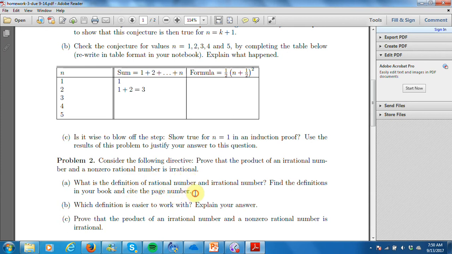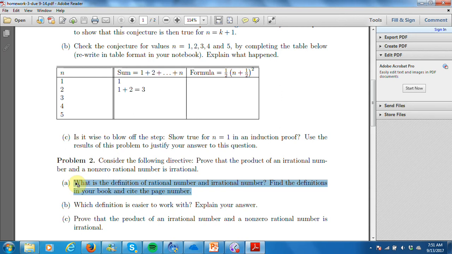I'm asking you to go to page 16. I think I already have it in my video here. Go there and look at that definition. Write it down in your notebook. Even though I've just showed it to you, doing it yourself is important, because when you physically write down the definition of rational number, you'll see that that's something you can manipulate and work with, while irrational numbers are kind of just not being rational, which is not helpful. Cite that page number in your notebook, because doing so is going to solidify that in your mind.